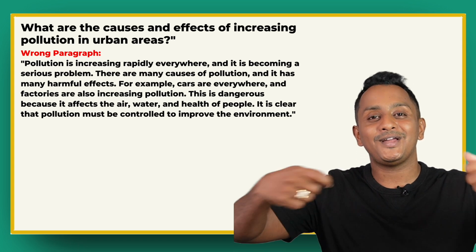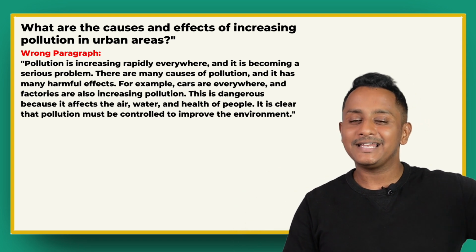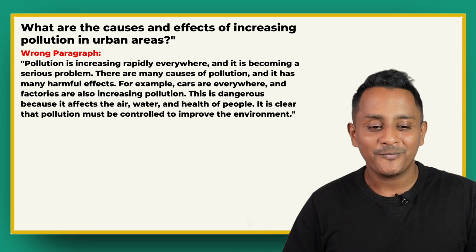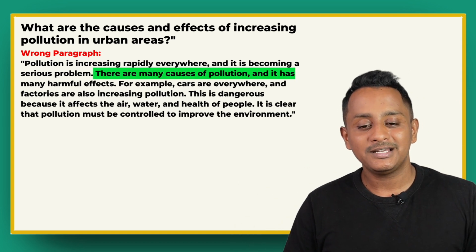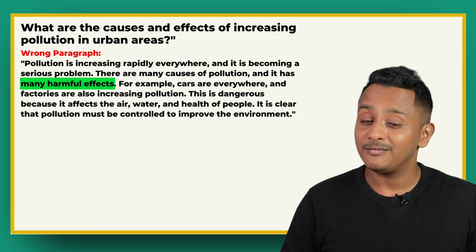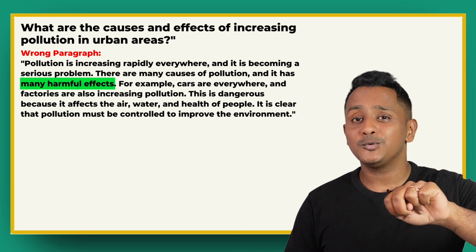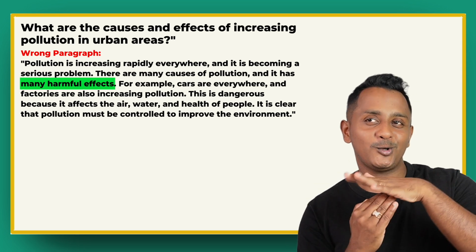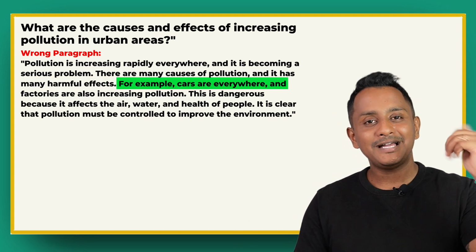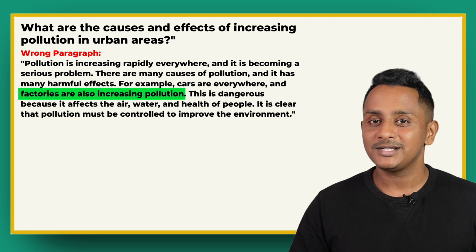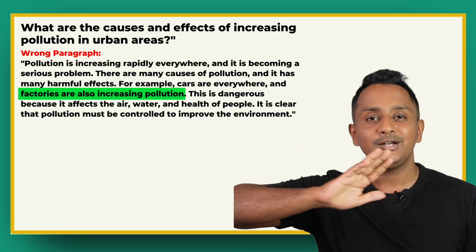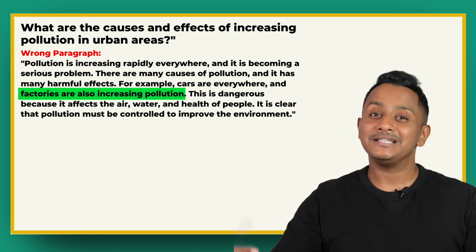They start with introduction again. Having written an introduction in the first paragraph, in the second paragraph as well, they start with an intro. There are many causes of pollution and it has rather many harmful effects. Even now, 2 lines are over, still what is the main cause is not revealed. It is kept top secret, suspense. For example, cars are everywhere and factories are also increasing pollution. Now factories are the cause. In the third line towards the end, the person has revealed it.